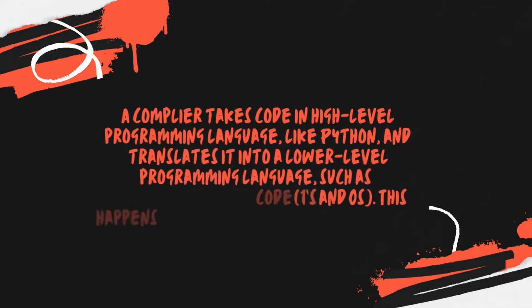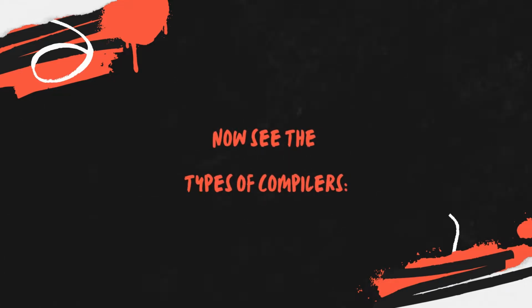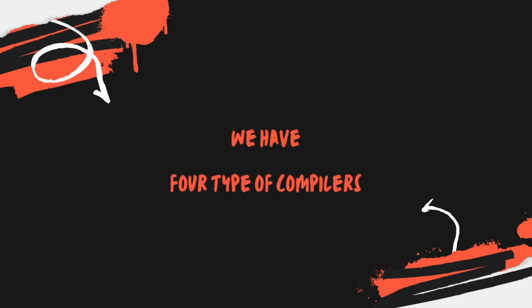A compiler takes code in a high-level language like Python and translates it into a lower-level language such as machine object code, like 0s and 1s. This happens before the program even runs. Now let's see the types of compilers. There are 4 types of compilers.